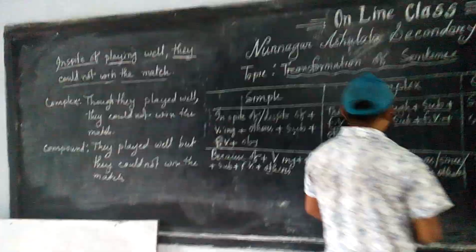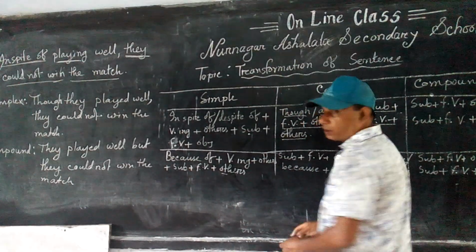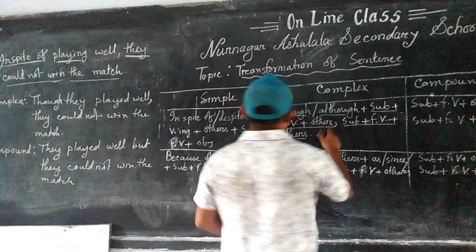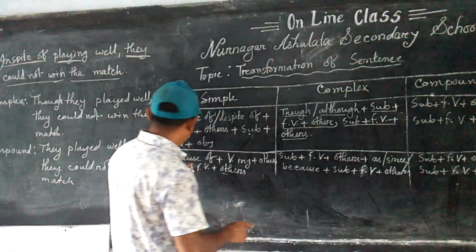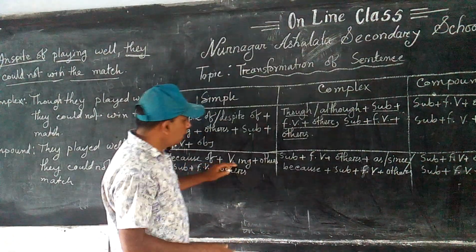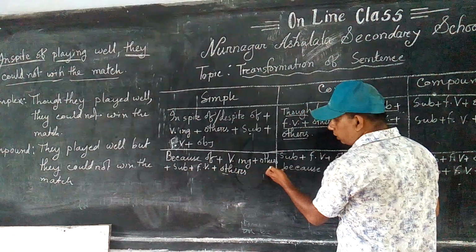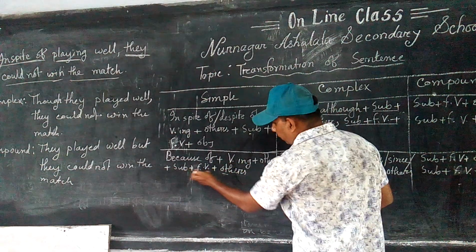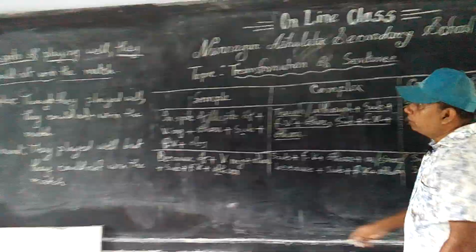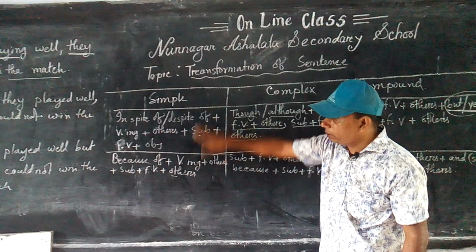In the same way, if any sentence starts with because of plus verb ing plus others, then subject plus finite verb plus others, this is a simple sentence.